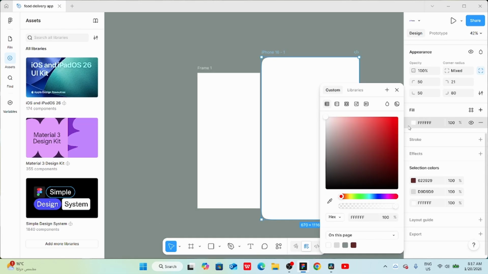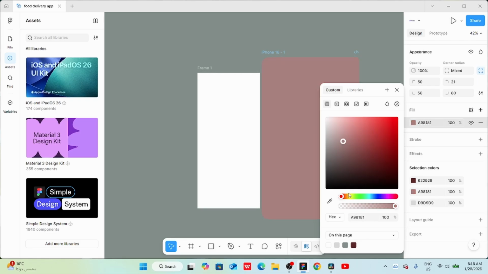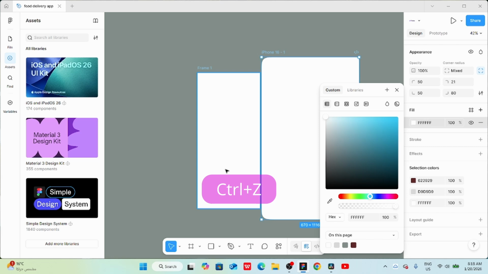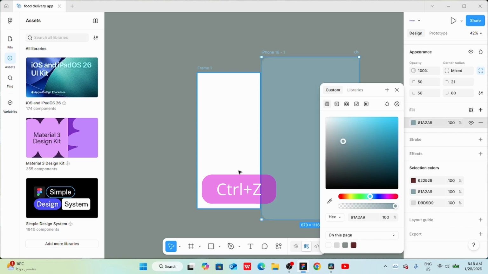After that, we can add fill to this frame. We can change the color and also increase or decrease its opacity. We can also pick a color directly from canvas using this icon. To undo any action, just press Ctrl Z on the keyboard. If we want a specific color, we can enter a color code such as hex code, RGB, CSS, HSL, or HSB, and all the colors we use on this page will appear here, so you can reuse them easily.